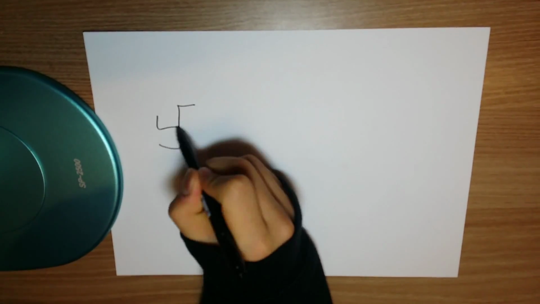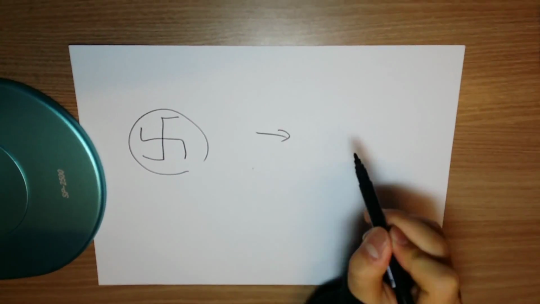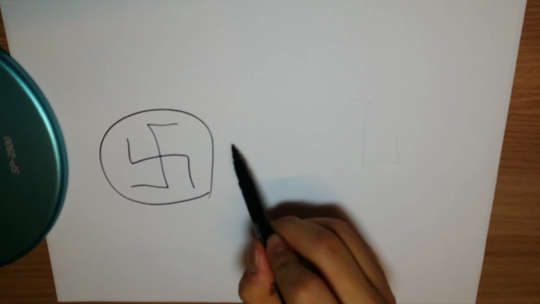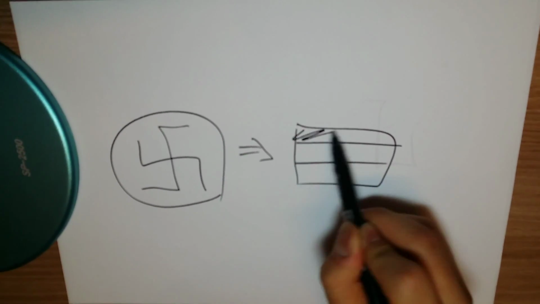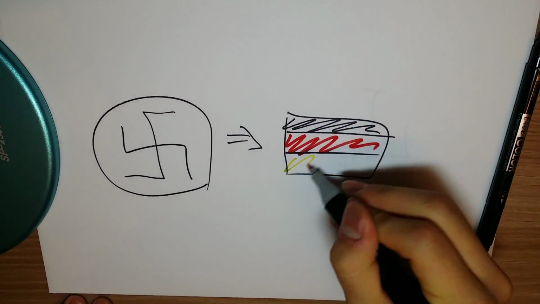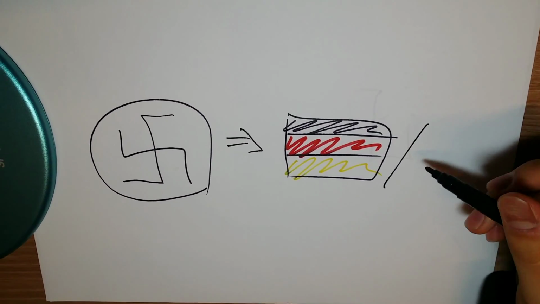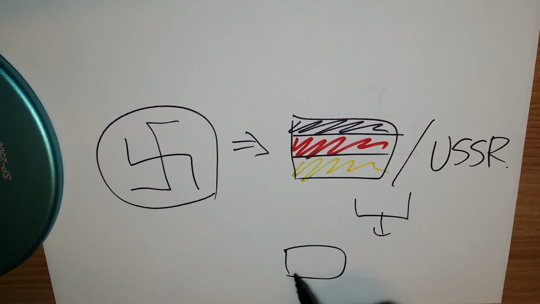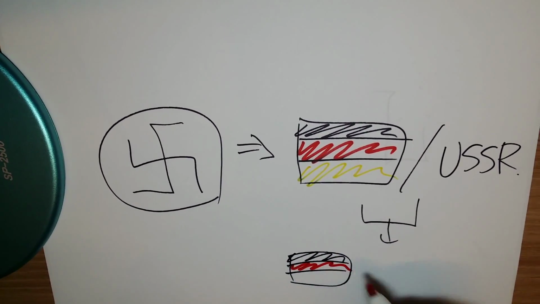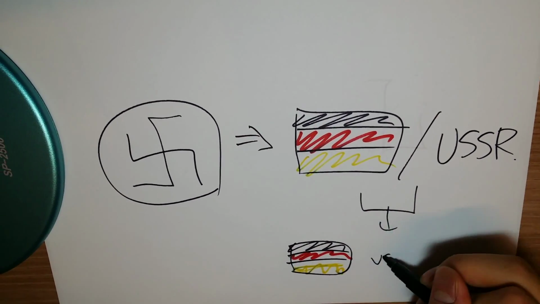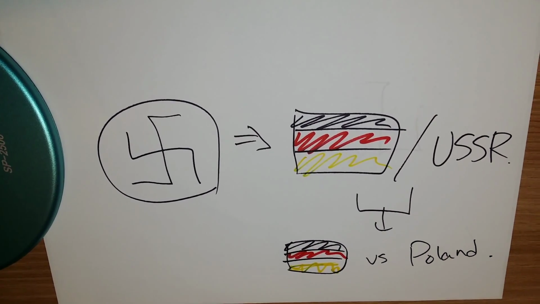The Nazi-Soviet Pact was also one of the major reasons why World War II started. The Nazi-Soviet Pact was an agreement on non-aggression between Germany and the USSR. However, the secret protocol of the pact divided their spheres of influence in Eastern Europe. Therefore, Hitler was sure that the USSR would not interfere in his war against Poland, while the Soviet Union would get its own chunk of the Polish territories and would annex the Baltic states of Estonia, Latvia, and Lithuania.